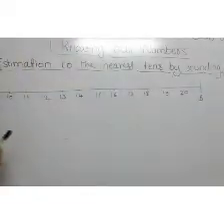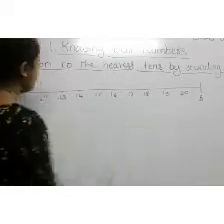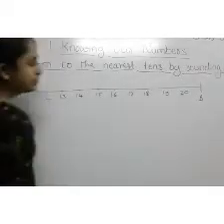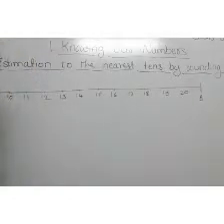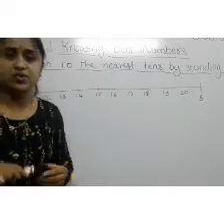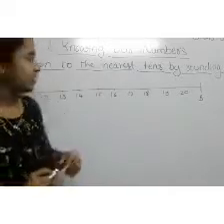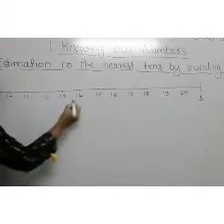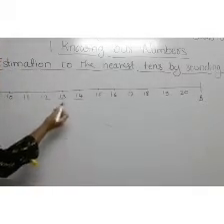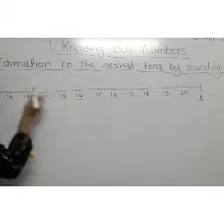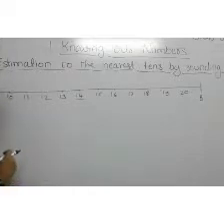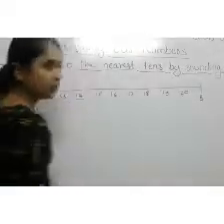Let's see, here we have one scale. In this scale 10 to 20 numbers are there. I have a question: is 14 nearest to 10 or 20? See here, our number 14 is here. The gap between 14 and 10 is smaller when compared to the gap between 14 and 20.